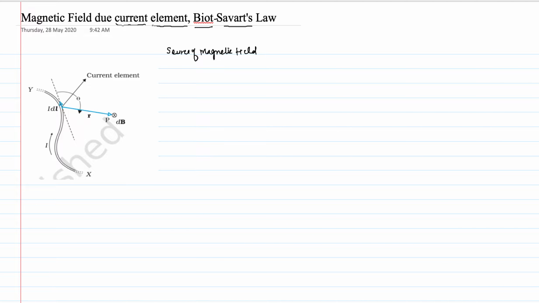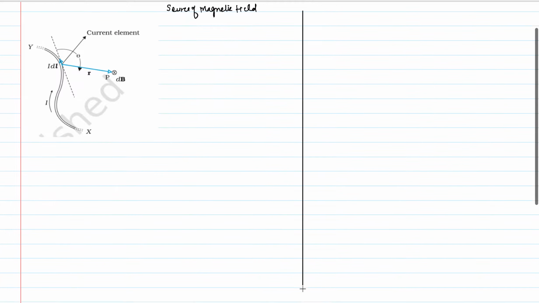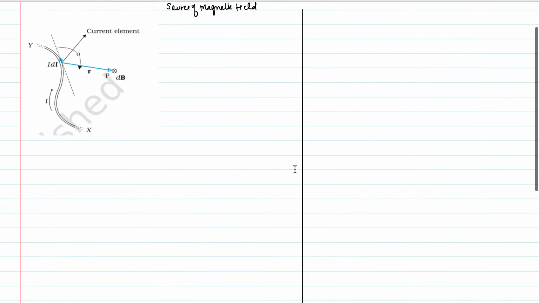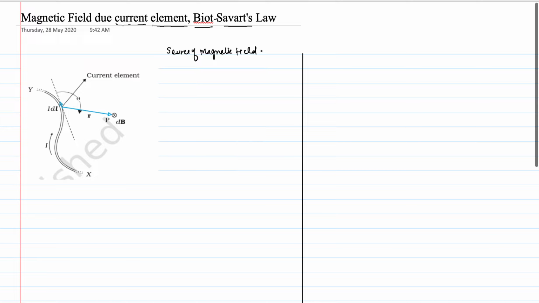So magnetic field number one, the source of magnetic field: the magnetic field is produced by a current carrying conductor.